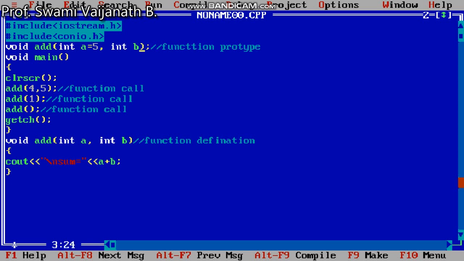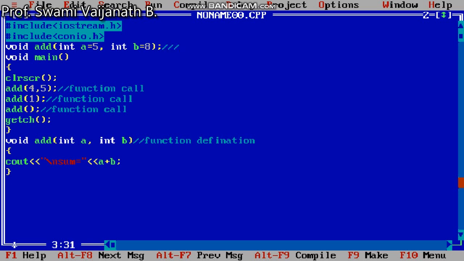Here I give default values for argument a and argument b in the function prototype, so these are two default arguments.